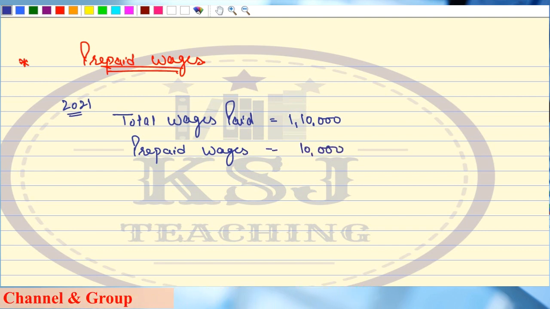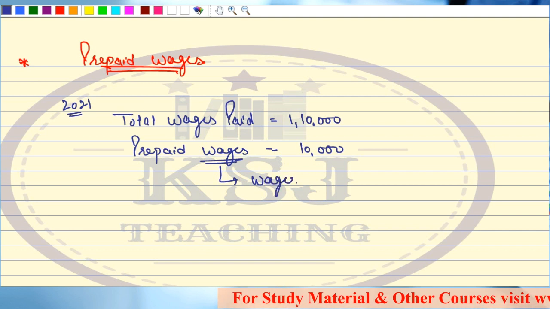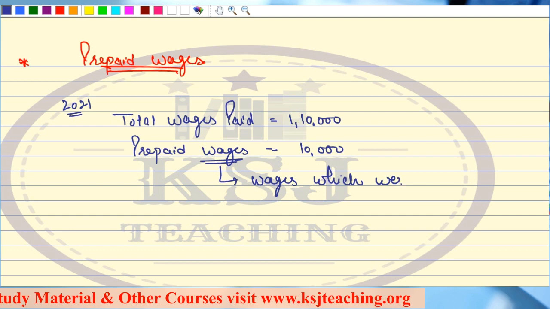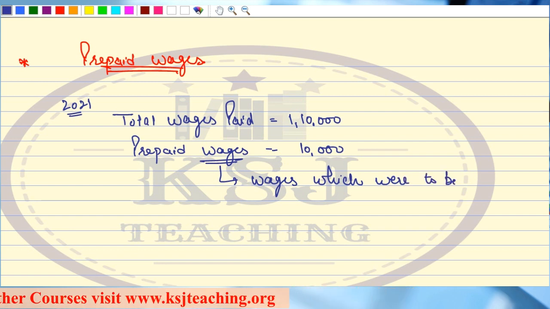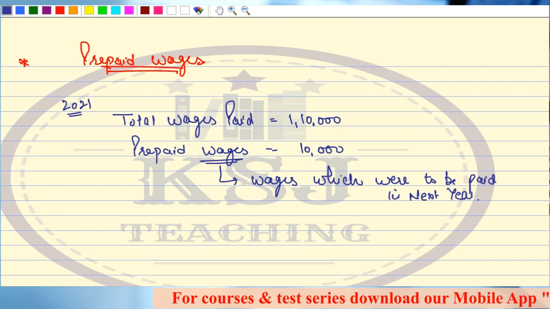Prepaid means the wages which were to be paid in the next year. I paid them in advance. Prepaid means I paid these wages in advance.